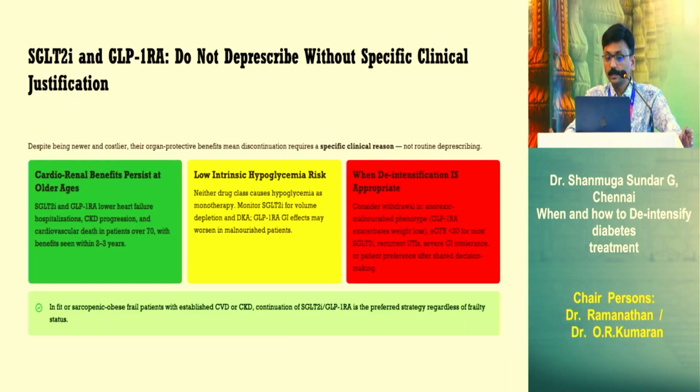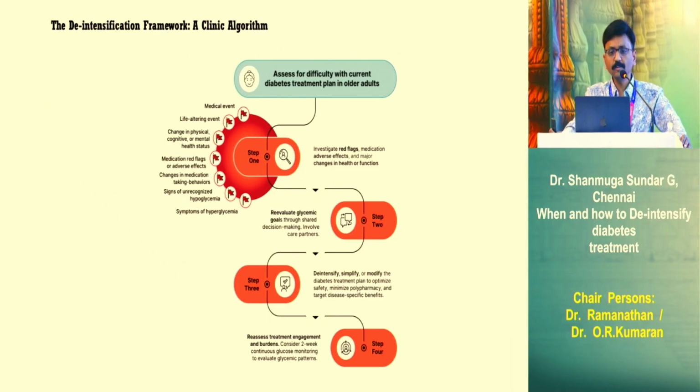In fit or sarcopenic obese frail patients with established CVD or CKD risk factors, continuation of SGLT2 inhibitors and GLP-1 receptor analogs is the preferred strategy. So it's very important to stratify the patients, whether it's sarcopenic obesity or malnourished frail patients. So this is the 4S algorithm. Again, it was recently published in the ADA guidelines.